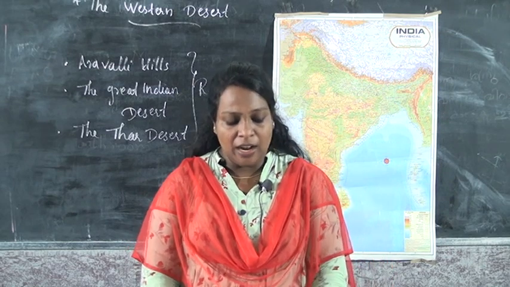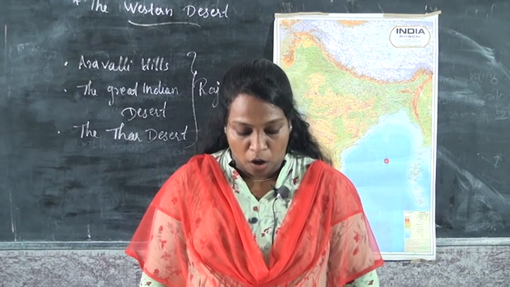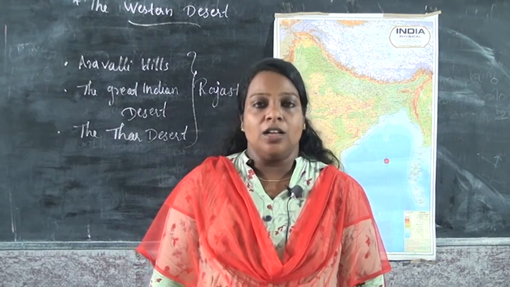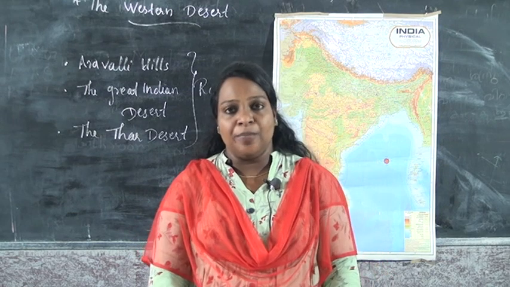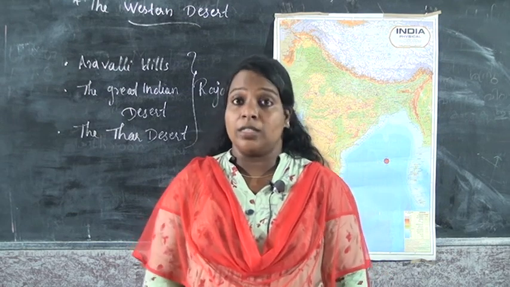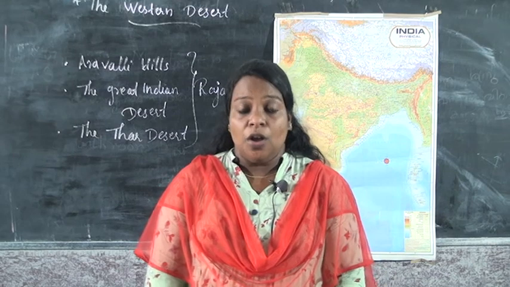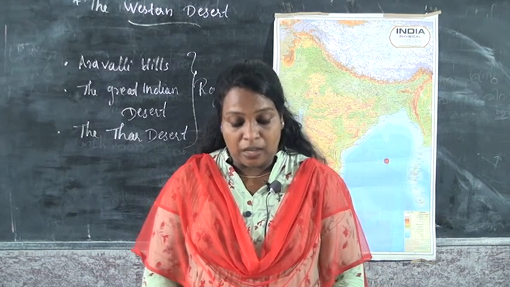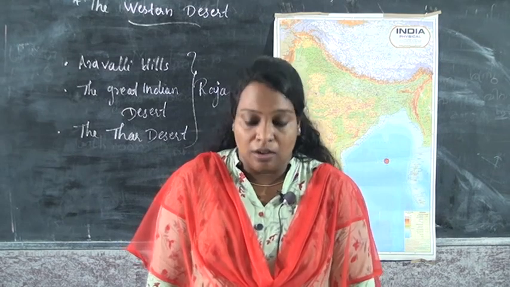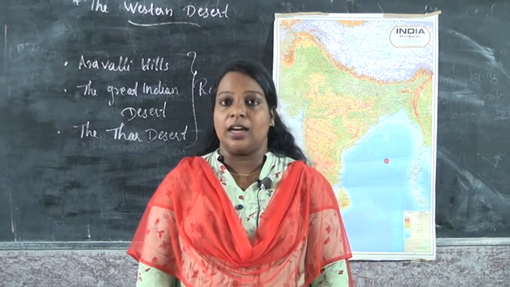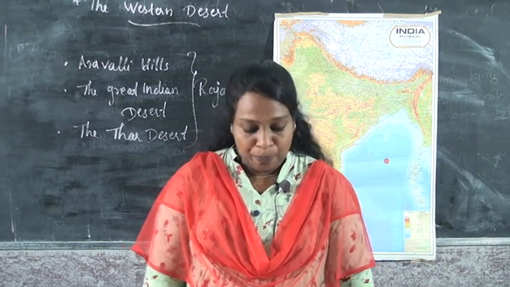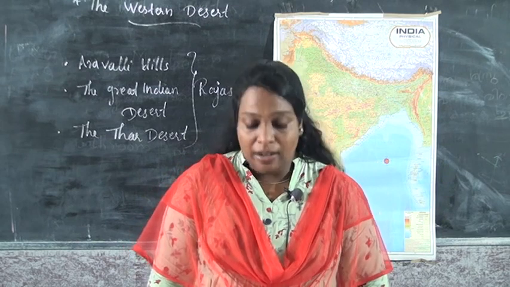And the next question, write the names of crops grown in Kerala. So which are the crops grown in Kerala? Tell me children. We have already discussed everything in the textbook. So which are the crop items? Yes, the answer is rice, rubber, tea, coffee and spices. These are the crops grown in Kerala.